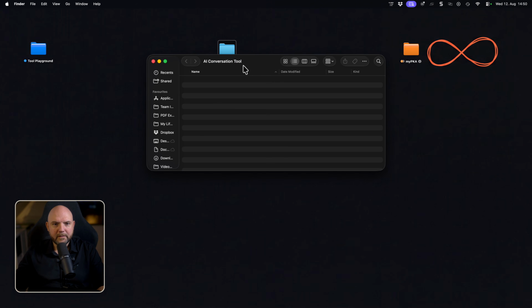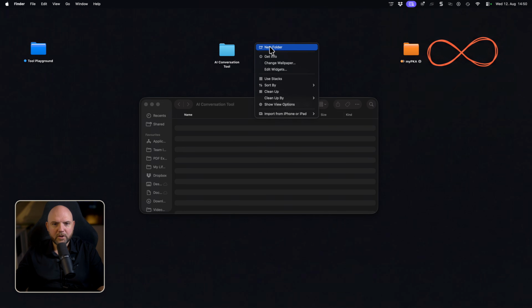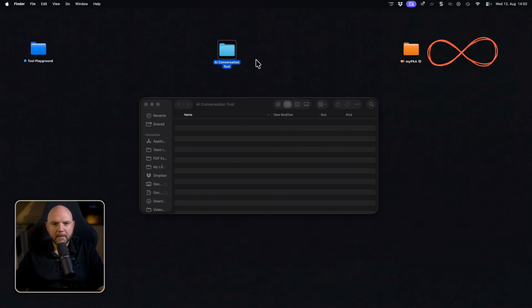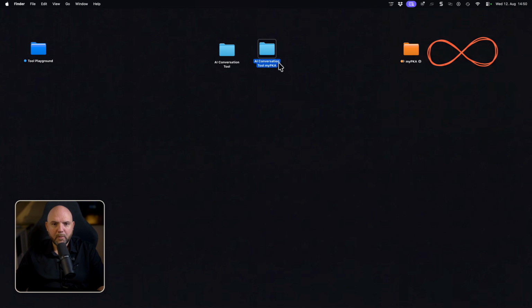And if you go in here, you see this folder is empty. I will just create another one. I will just duplicate this one. And I call this one my PKA, and I'll get to why I'm calling it this way in a moment. So why do I have these two folders? Well, both are empty, and we want to build this AI communication tool inside this folder just using Claude.